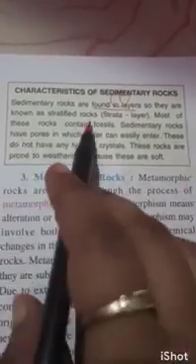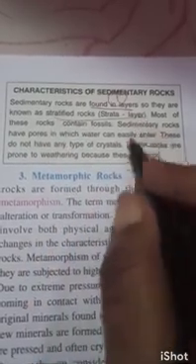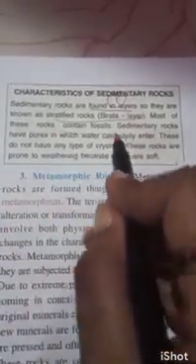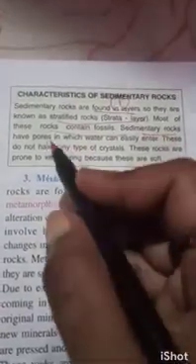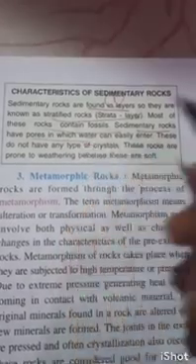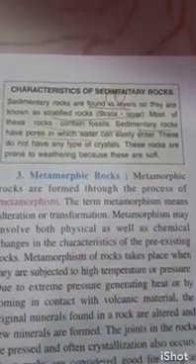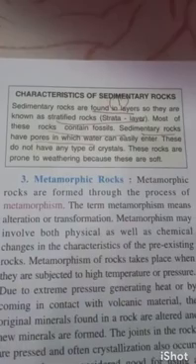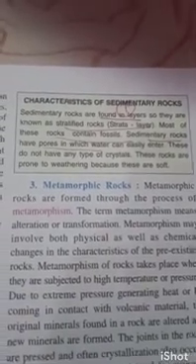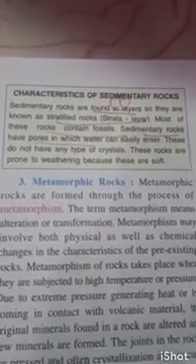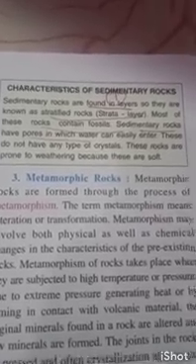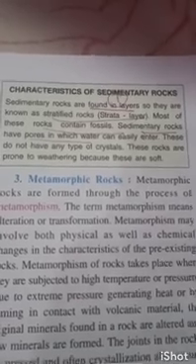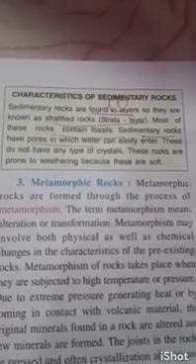They are known as stratified rock, as strata means layer. Most of these rocks contain fossils, that is, the remains of plants and animals. Sedimentary rocks have pores, as I have told you all, in which water can easily enter and penetrate. These do not have any type of crystal, as water can penetrate inside it, so it does not form any crystal. These rocks are prone to weathering because they are soft. As they are very soft, they are prone to weathering.